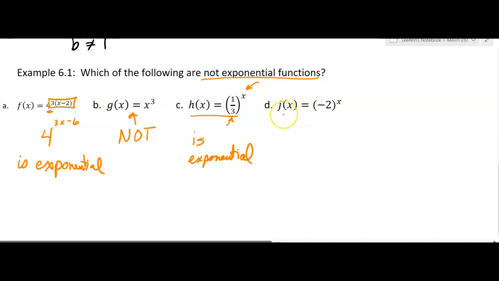And the last one, j of x, you have a variable in the exponent, but there's a problem with the base. It's negative. And so in this case, you have b being less than 0, and so this is not exponential, okay? You run into a problem with a negative base because as you change the exponent to an odd or an even number, it's going to go positive, negative, and you won't get that curve like an exponential function has. So, okay, that's an introduction.